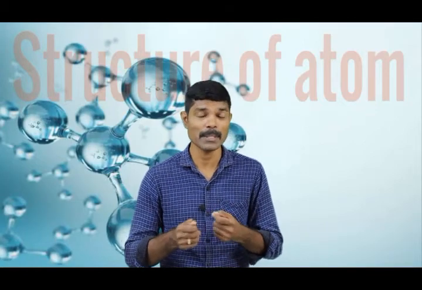Until the 19th century it was believed that atom is an indivisible particle which cannot be further divided. But by experiment it was found that atoms have some subatomic particles, or we can say that atoms can be further divided into smaller ones, as atoms contain some charged particles.